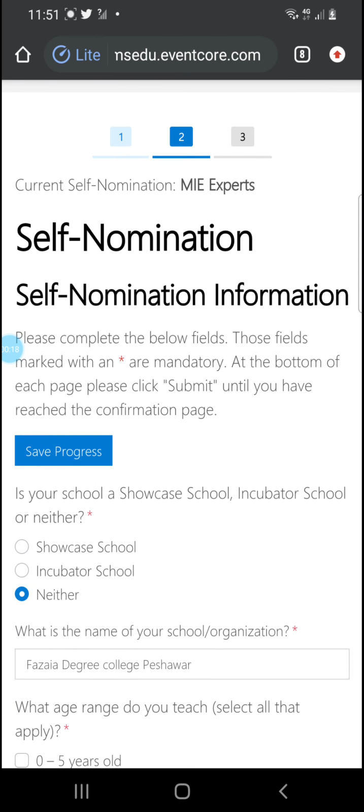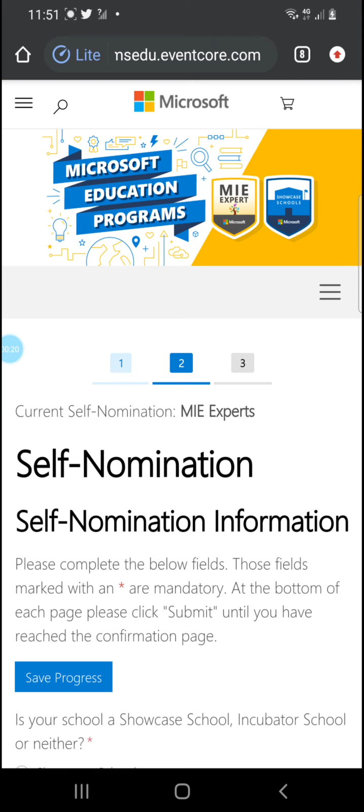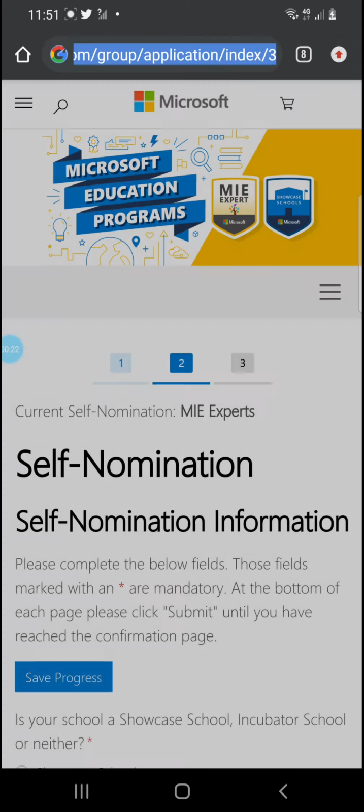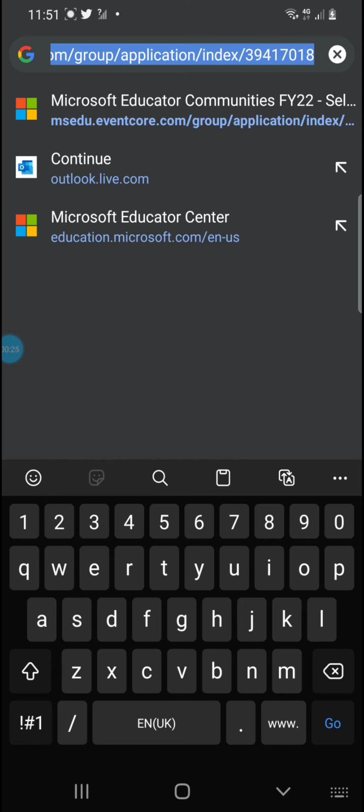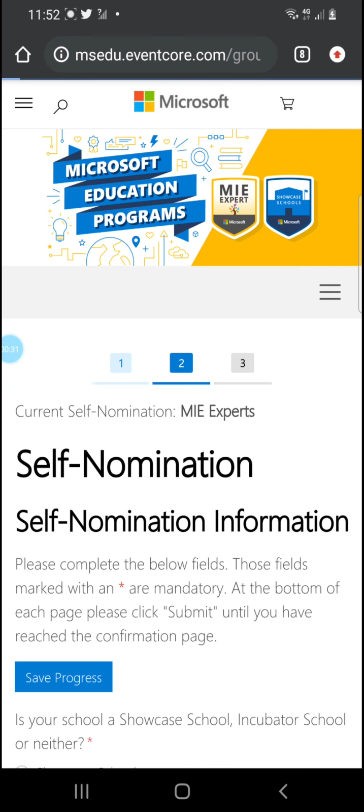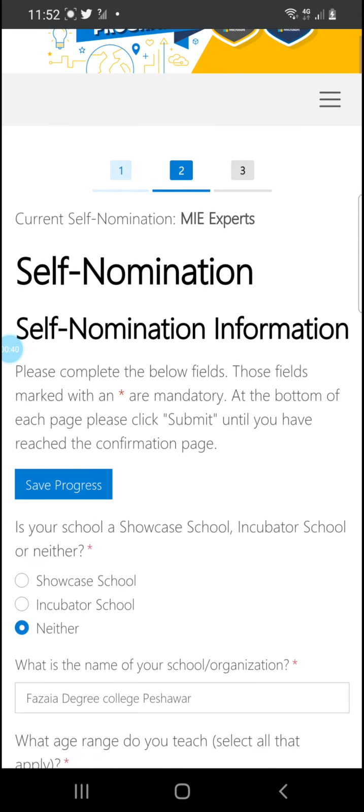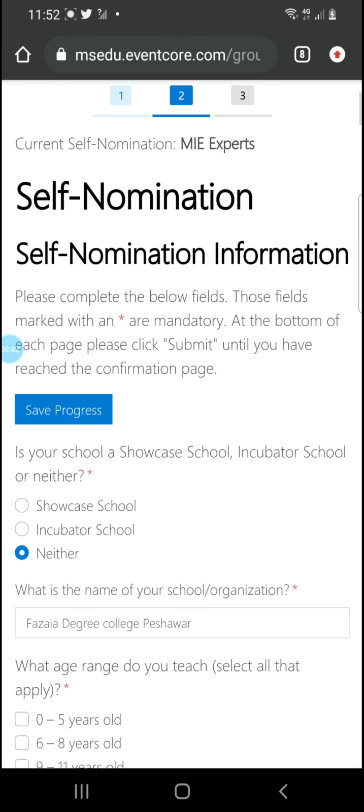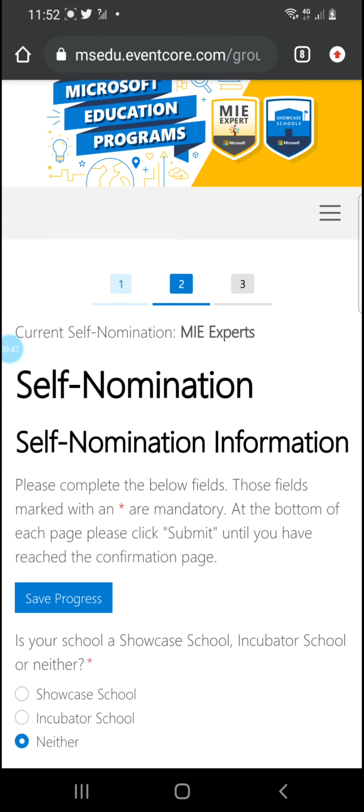So this is the website which you are going to write in your browser, which is msedu.eventcore.com. Once you log in there, you will approach the register or sign in option, where you are going to enter the information about yourself.